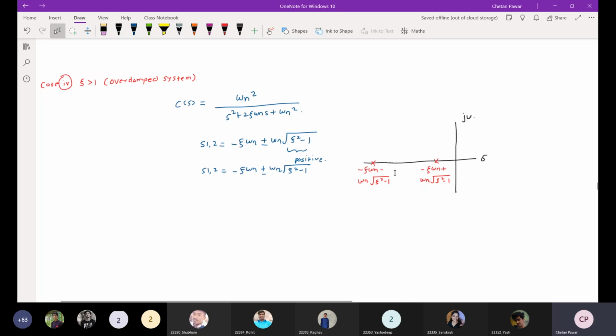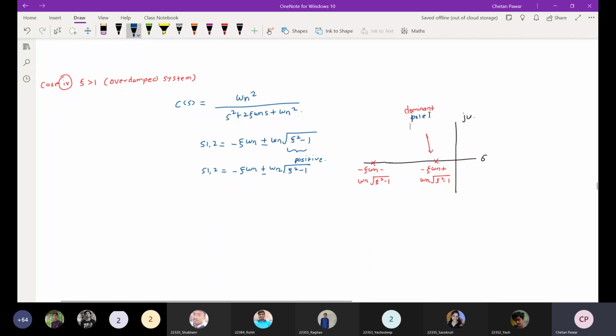But if there are multiple poles in the system, the system characteristics are determined by the dominant pole of the system. What is meant by dominant pole? The pole which is located nearest to the origin. So this particular pole is the dominant pole, and the system time constant and characteristics are mainly affected by it.